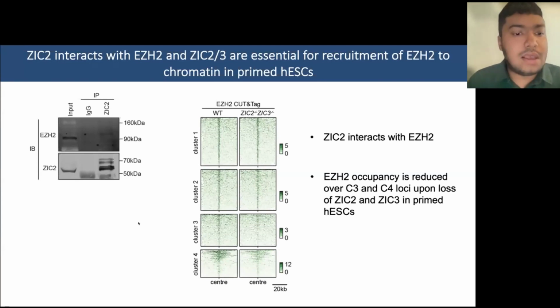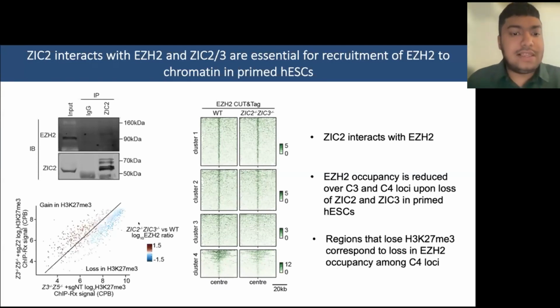And consistent with EZH2 playing a significant role in maintaining H3K27me3 in primed hESCs, when we look at these cluster 4 peaks, there's a strong correspondence between loci that lose H3K27me3 and loci that lose EZH2 occupancy in the ZIG2-3 knockout, as you can see by the scatter plot here.